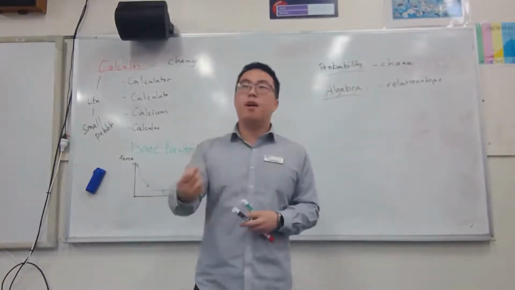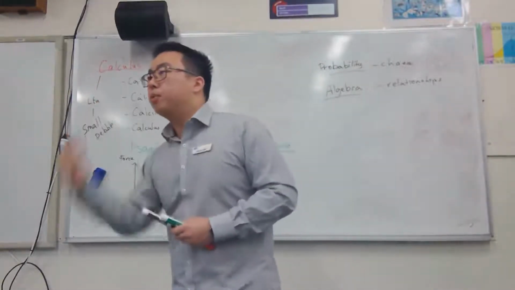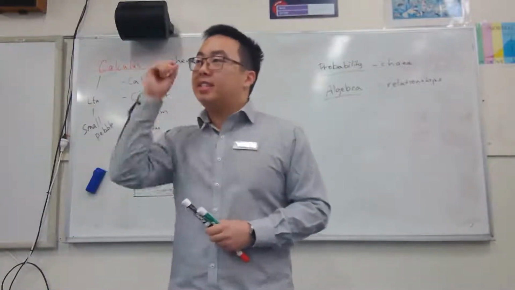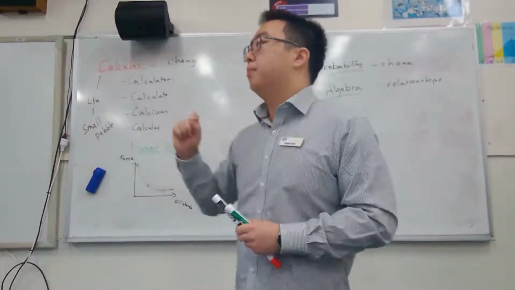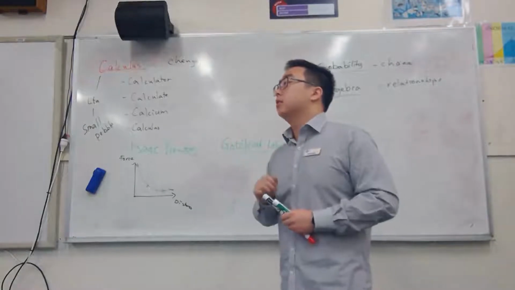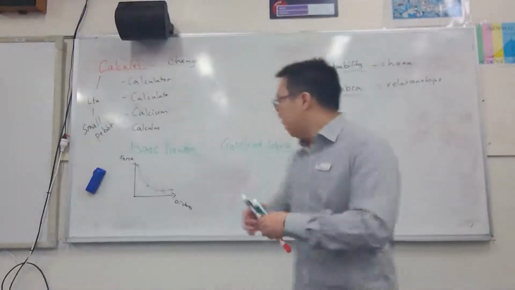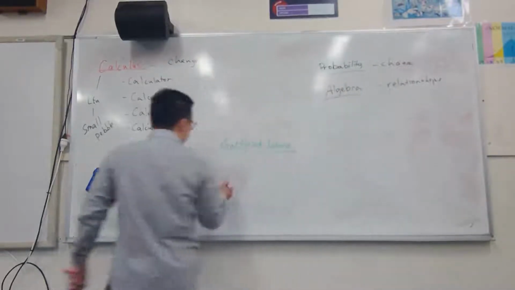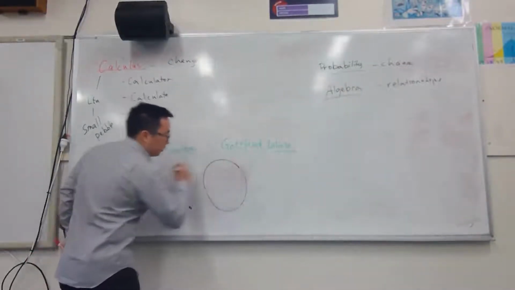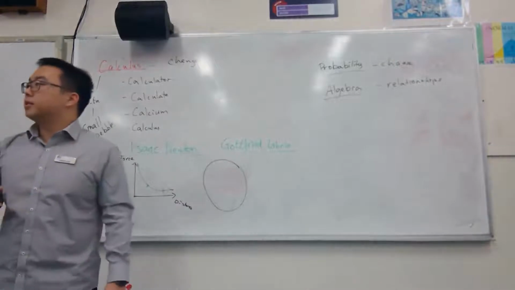He said, how can I find a mathematical way to prove or find an equation that exactly tells me the rate of change at that certain point? So he developed this idea. He said, what if I drew a circle? Let's pretend that that's a perfect circle.